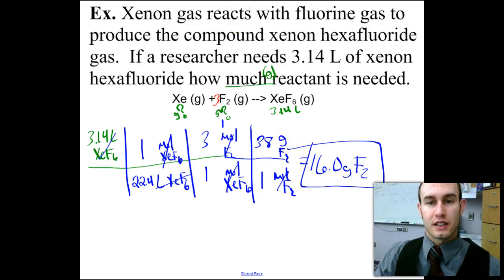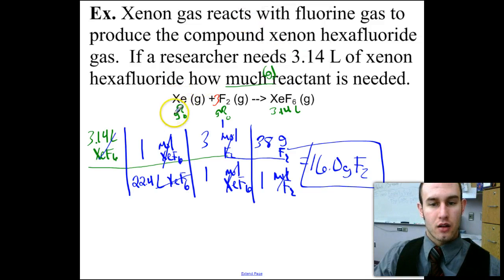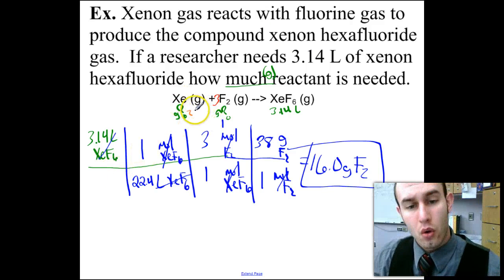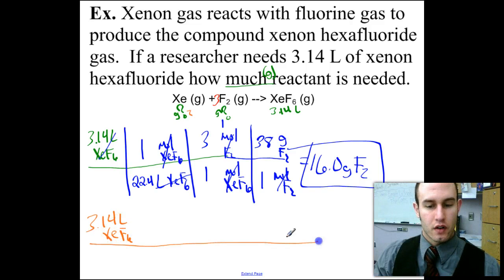And then let's do the exact same thing here with our xenon, and I'll do this one in orange. So I'll do this one here as 2 in orange to switch it to xenon. So I'm going to take my 3.14 liters of xenon hexafluoride and convert that the exact same way, but I'm going to xenon here.